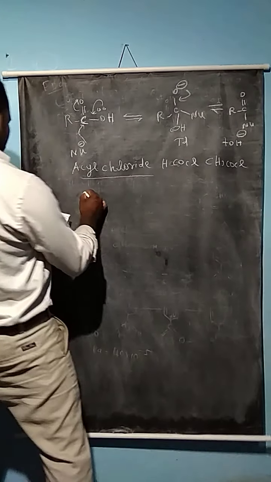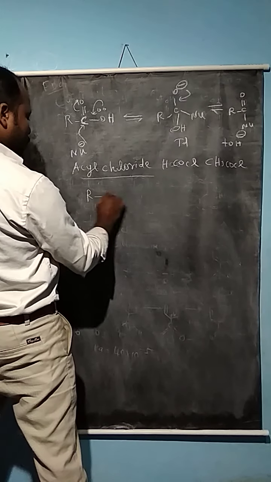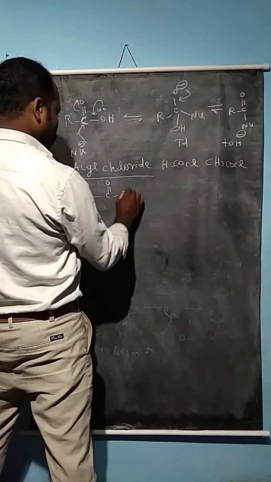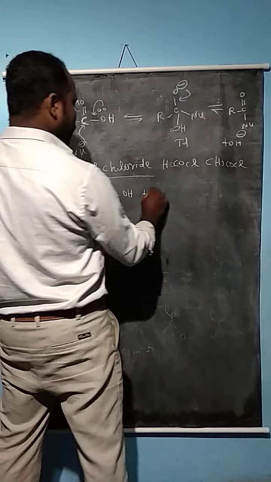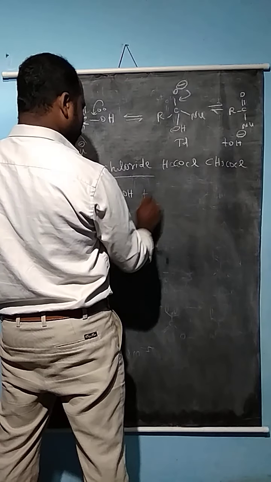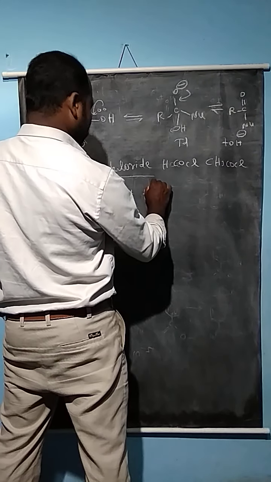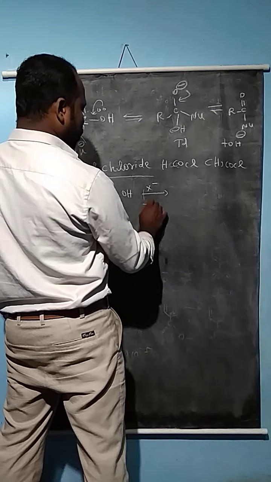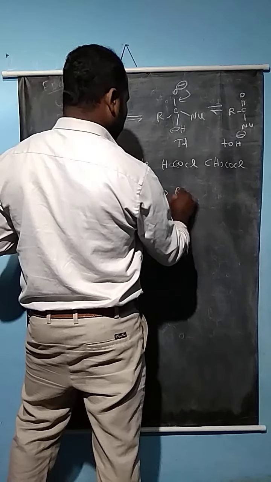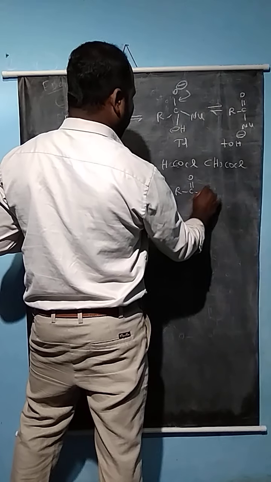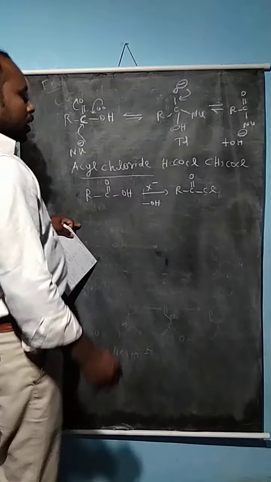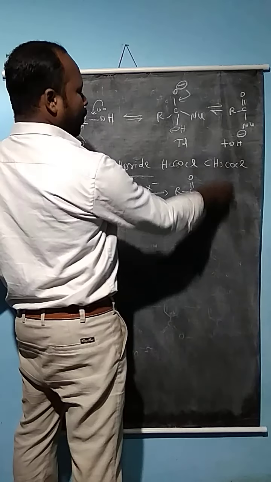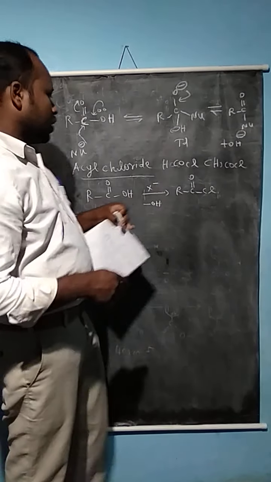So what is the reaction taking place? RCOOH, a carboxylic acid, reacts with X minus, so the hydroxyl group is replaced, giving RCOCl. This is the formation of acyl chloride. Now, what are the physical properties of acyl chloride? It is a colorless liquid.